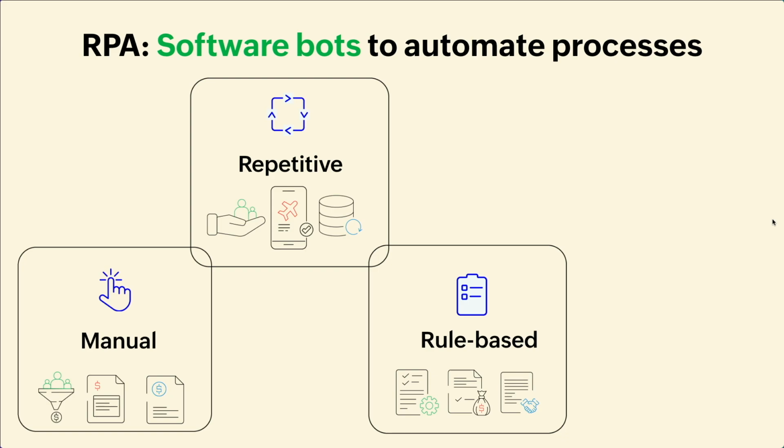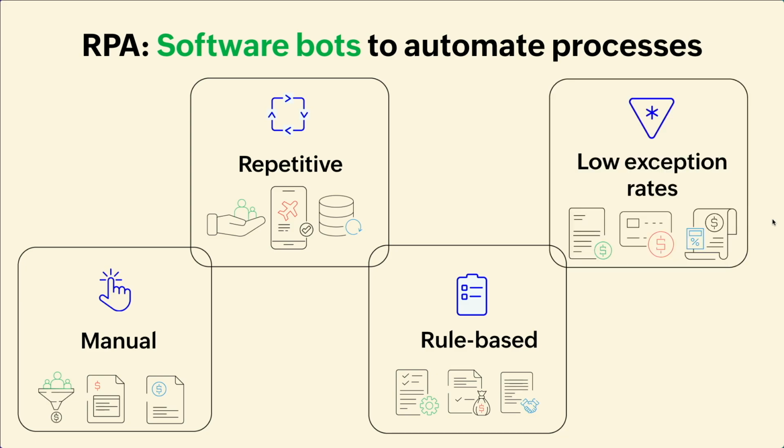Repetitive ones, rule-based. They have to follow a certain set of rules. It cannot be ad hoc. So rule-based processing, like loan processing, claim processing, or contract management. Those can be automated. And the last one is those that require a low exception rate. There are a lot of processes where human intervention can lead to a lot of problems, like your payroll processing or your credit card management. In these places, a small human error of adding one extra 0 to your numbers will screw up the entire data. We don't want such exceptions to happen. So those are processes where low exception rates are required.